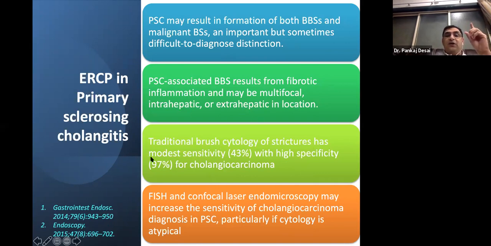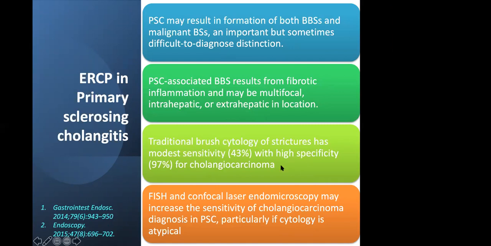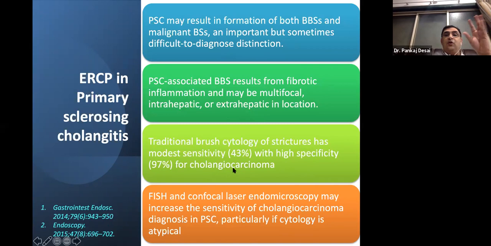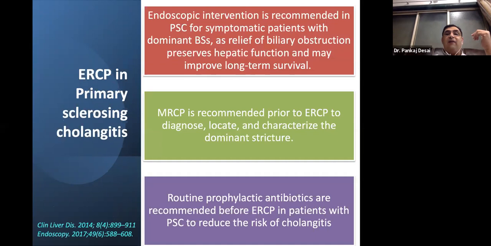Traditional brush cytology has modest sensitivity and high specificity for diagnosing cholangiocarcinoma in the setting of PSC. FISH and confocal microscopy may increase the sensitivity, particularly if the cytology is atypical, but it is very difficult because you don't have that in routine practice.